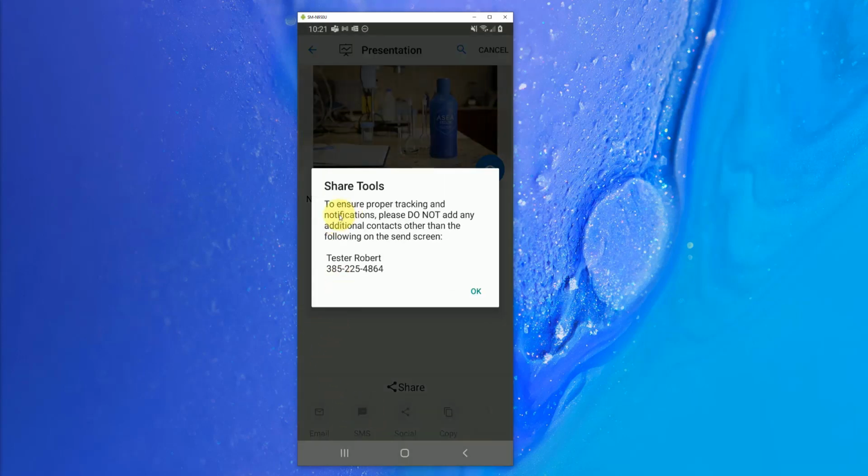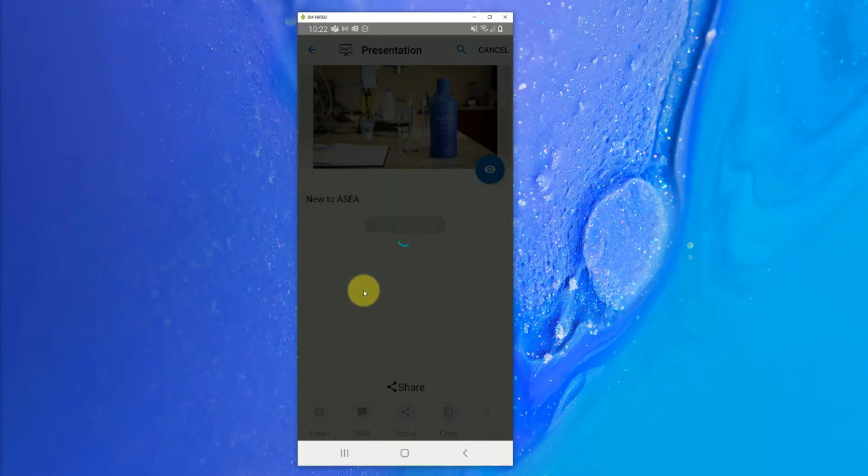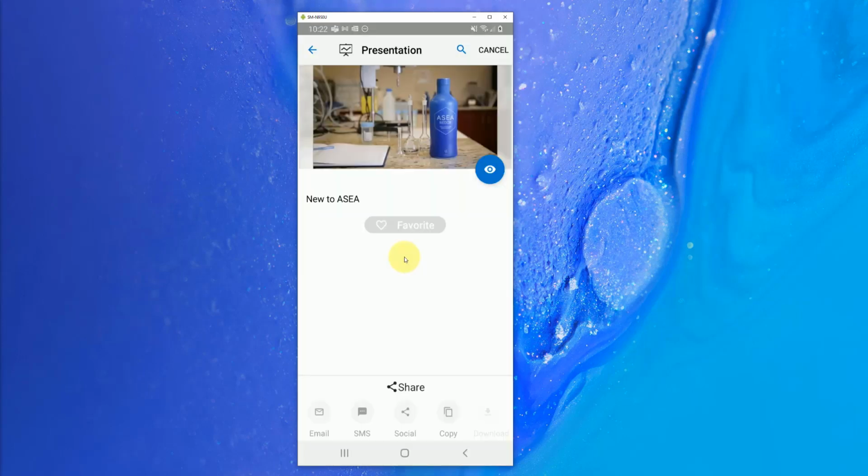And to ensure proper tracking, please do not add any additional contacts other than Robert. The reason is because if you were to post this on your Facebook wall or share this on Facebook, if people other than Robert click on it and watch it, your app is going to get notified that other people are watching it. But the app is only going to report that Robert is watching the video. So there's some special tracking information that gets tied in with the links that you share, and so that's the reason that is the way it is.